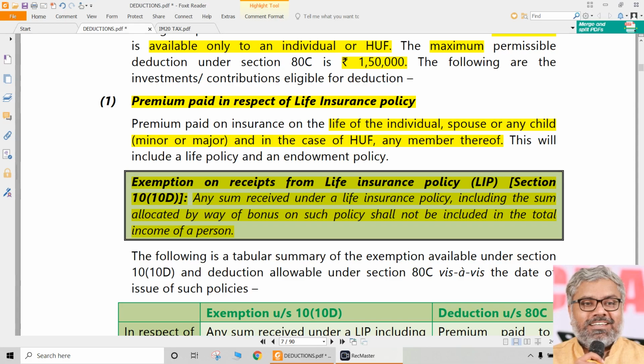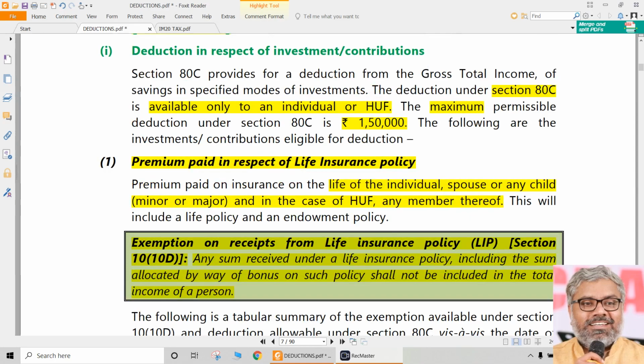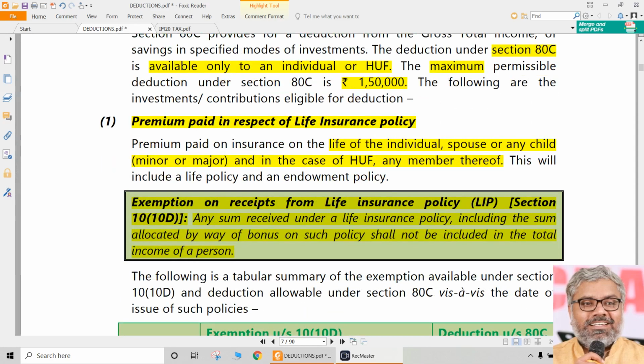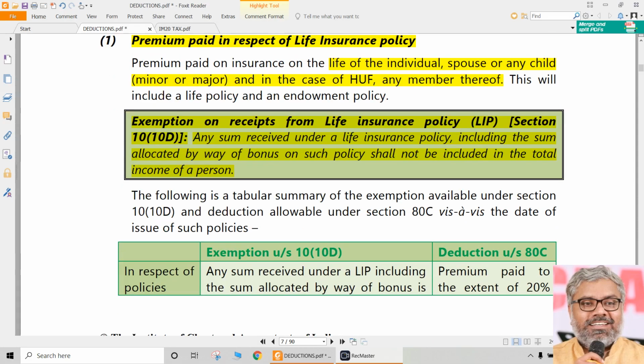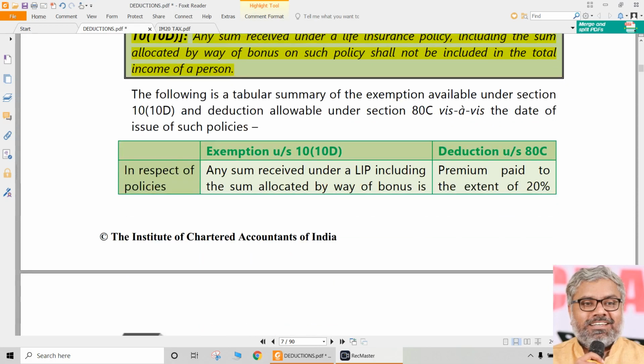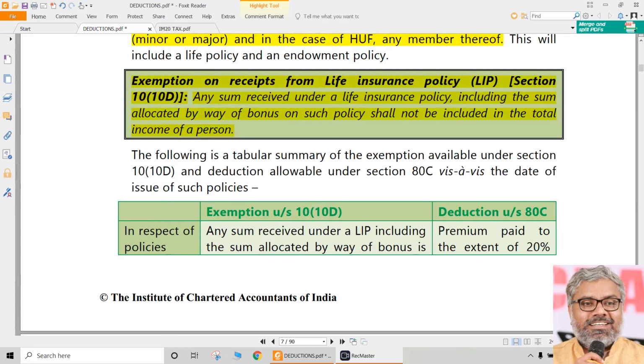But what are we talking about in 80C? This is not exemption. This is deduction. But why this deduction? Is the SSC receiving anything? No, he is paying. Premium is being paid on the life insurance policy. So periodically the SSC will pay premium, and that is eligible for Section 80C deduction. And not only that, after the policy matures, whatever proceeds the SSC receives will also be exempt under Section 10(10D). But both of them have certain common points and conditions. That is why both are mentioned in the same place.